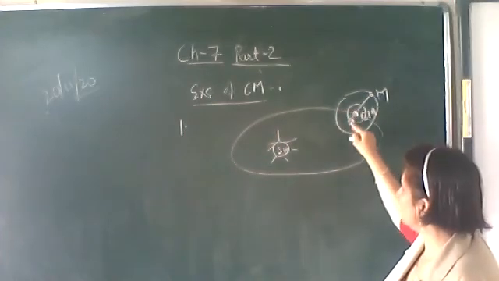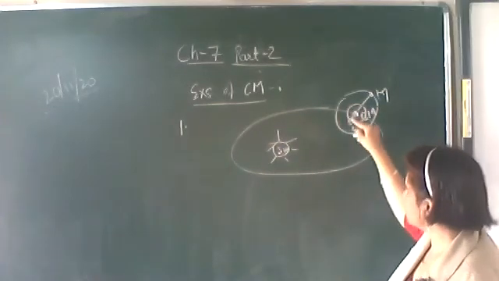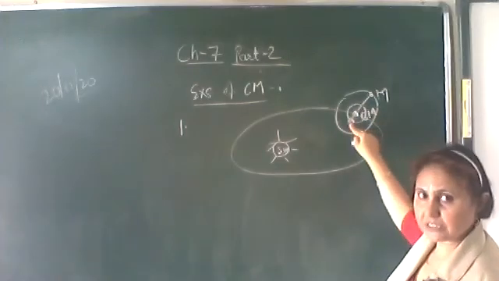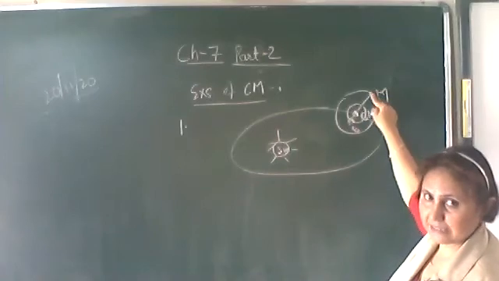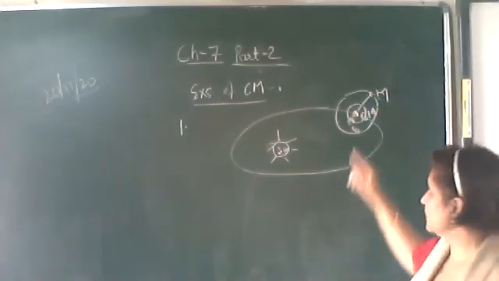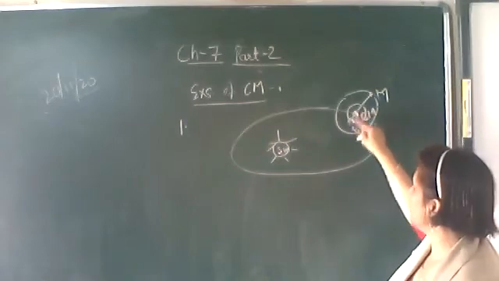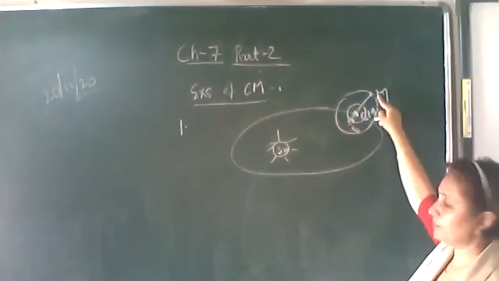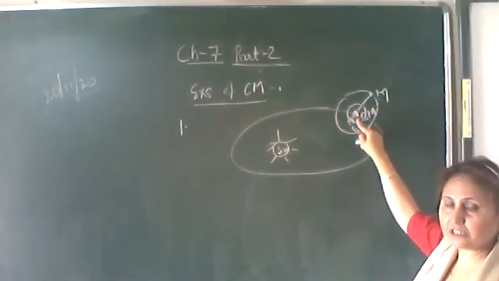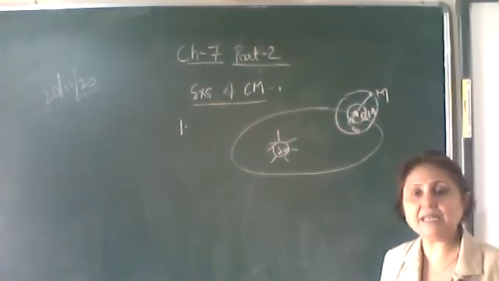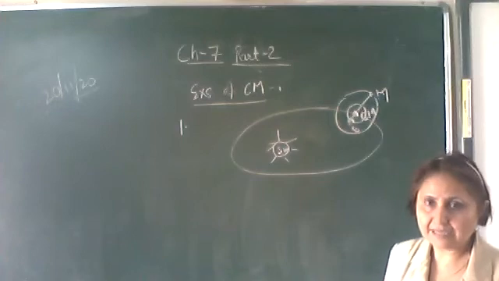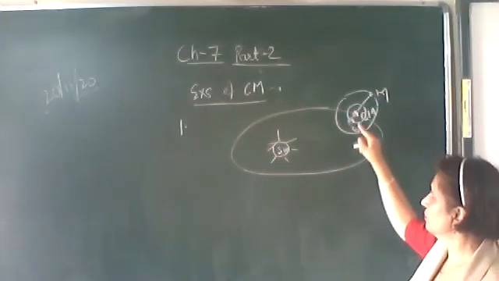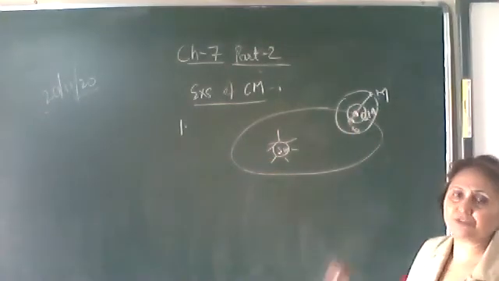It is not only the earth which is revolving around the sun, but the center of mass of the earth moon system. Suppose here is the earth and here the moon will be on the other side. As we know, if the center of mass is at the origin, the two particles will be on opposite sides. So if earth is on one side, the moon will be on the other side, and the center of mass of the earth moon system lies along the line joining the earth and moon, somewhere here which is closer to the earth. So this center of mass keeps revolving around the sun.